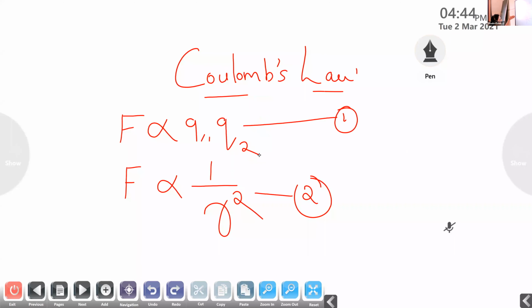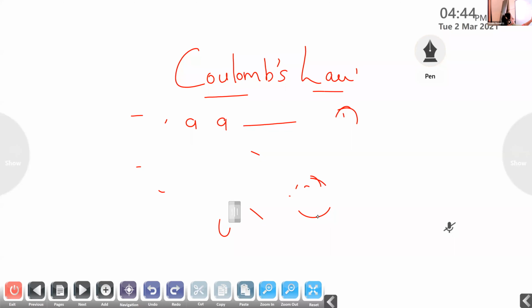So what about the LHS of equation 1 and equation 2? What is the left hand side of the equation? Force. In equation 1 and equation 2, both have force. So we can combine these two equations together.